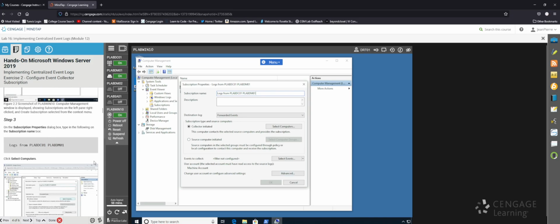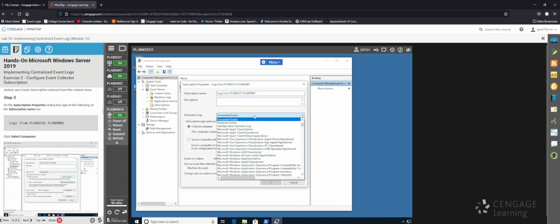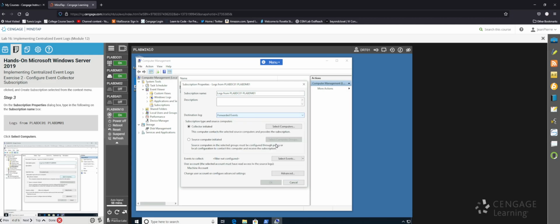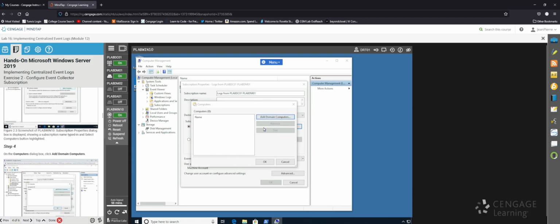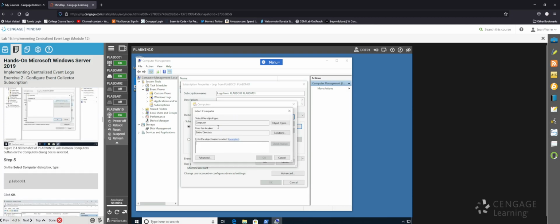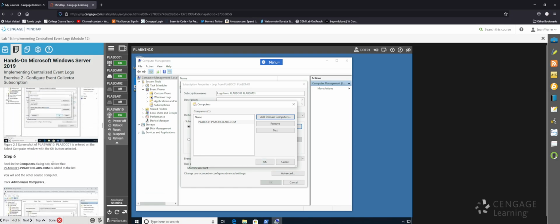Where would I select computers from here? Click select computers. Oh, right here. Click add domain computer, and we're gonna type in PLAB DC01. You can check the name. Okay, good. And is that all they want us to do?